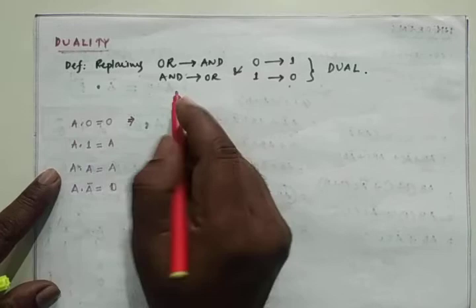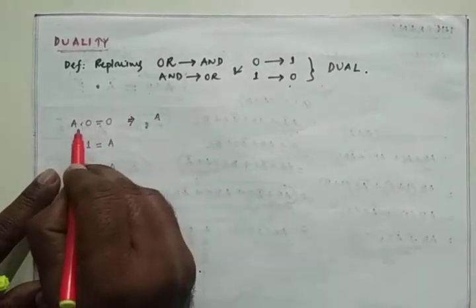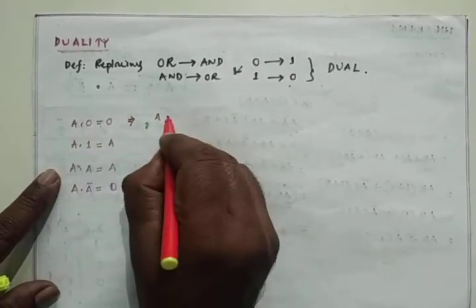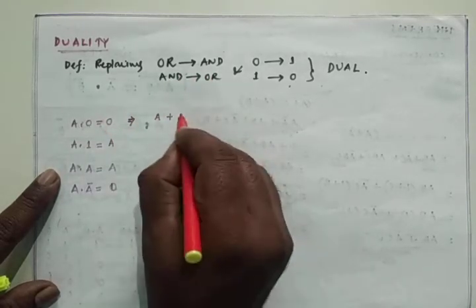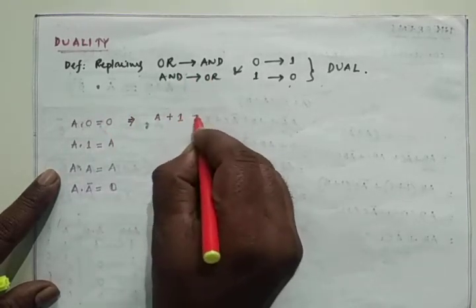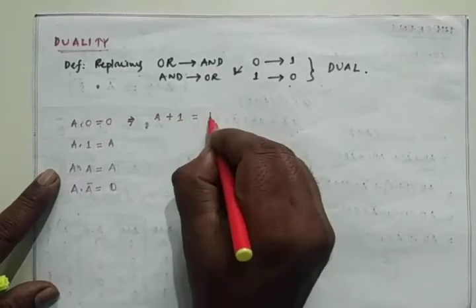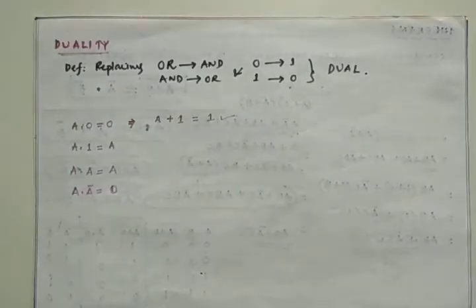Complement means what? A remains same only, and it is AND logic, so that it will be replaced by plus, AND will be OR. 0 will be replaced by 1. We know that anything plus 1 is equal to 1 only. Just now we studied anything plus 1 is equal to 1 only.